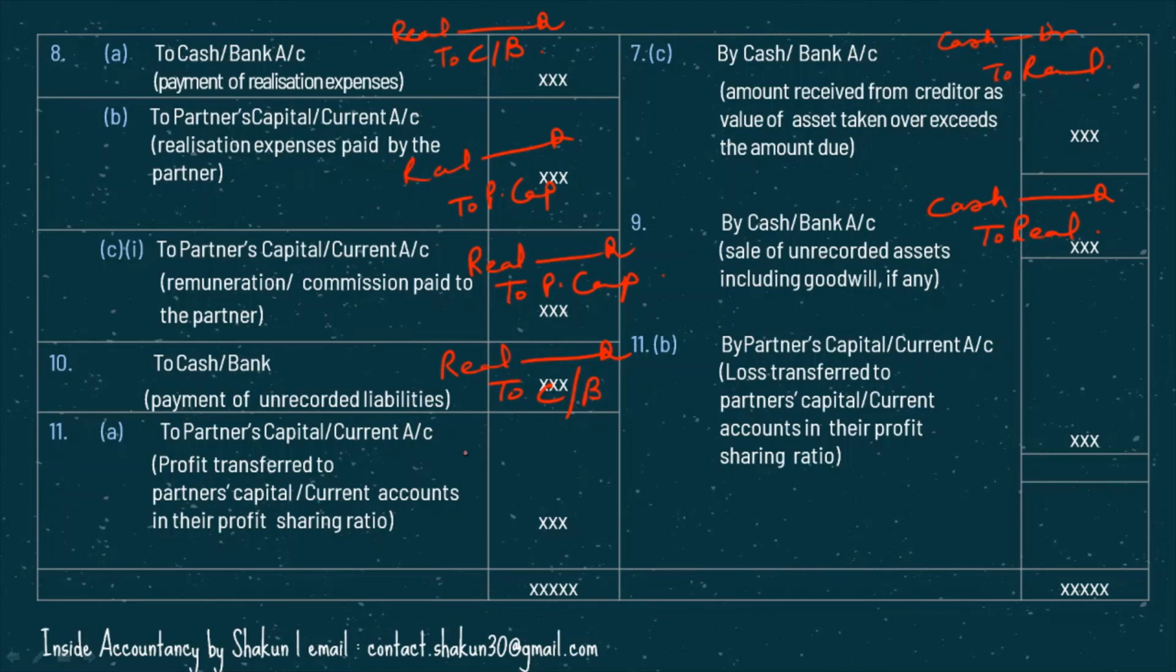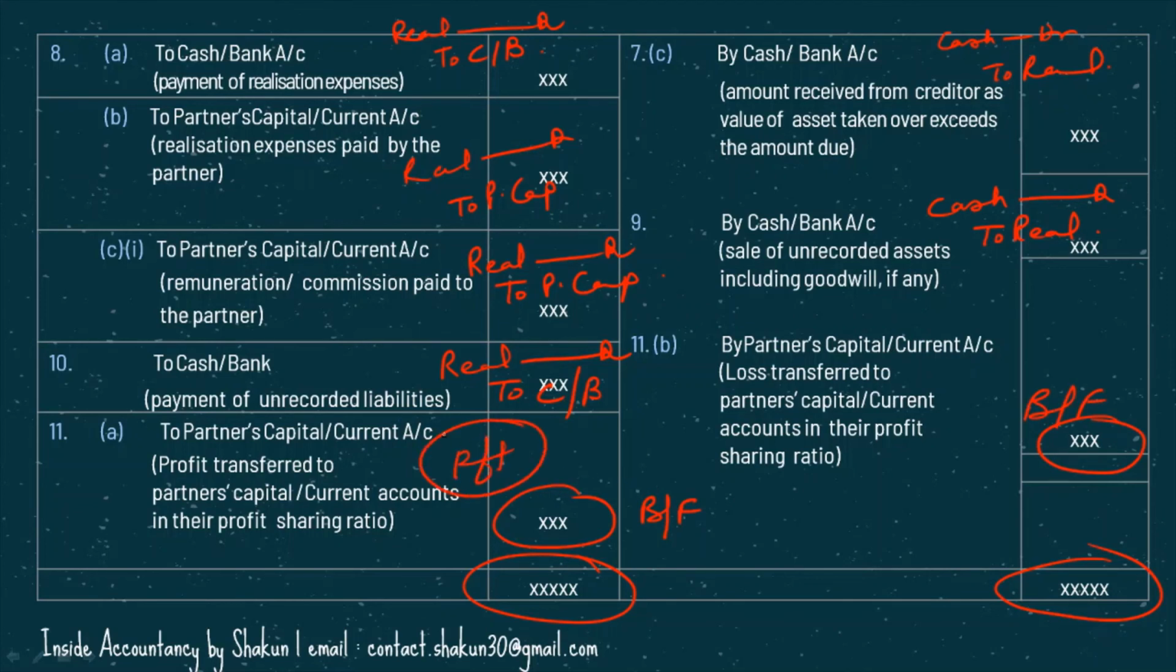So after you do everything, then you need to find out the total of the debit and credit side, find out the balancing figure. If the balancing figure comes on the debit side, then this is the profit that should be transferred to the partners in their old profit sharing ratio. And if the balancing figure comes here on the credit side, then that is the loss again, which shall be distributed between the partners in their ratio. So this was all about the format of realization account.